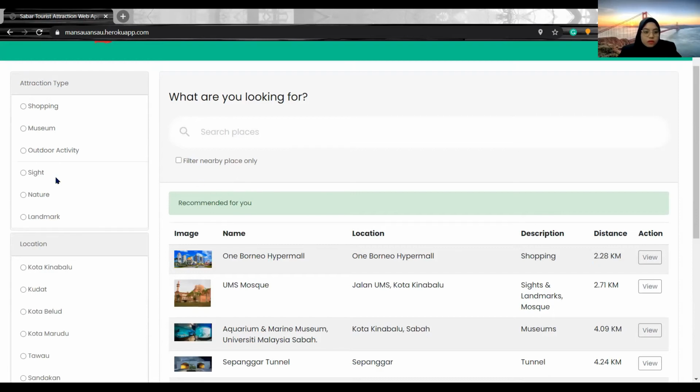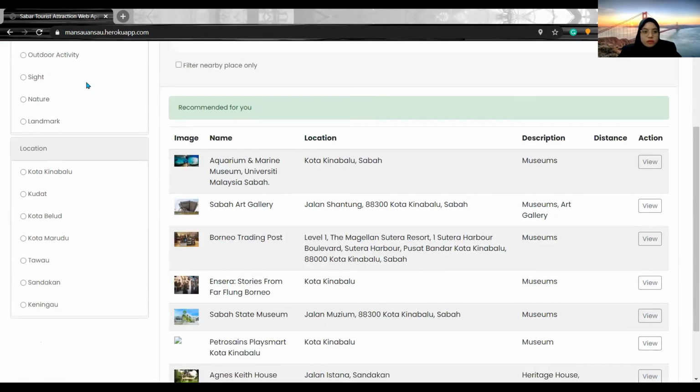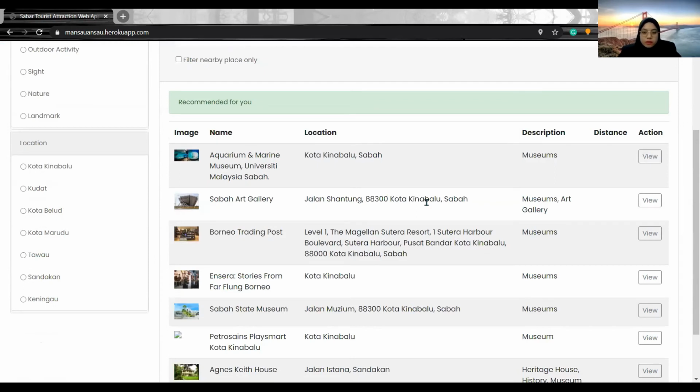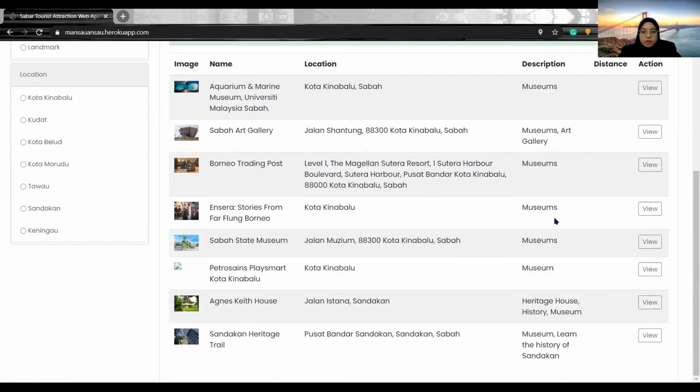The user can also choose to browse by category. It will display the related results found. We clicked museum before, and it will display tourist attractions which have the word museum in their description.